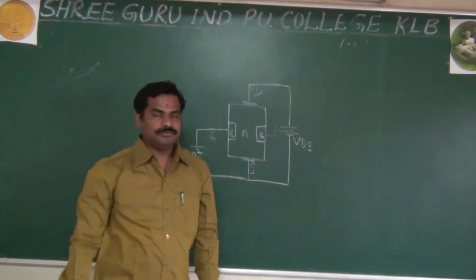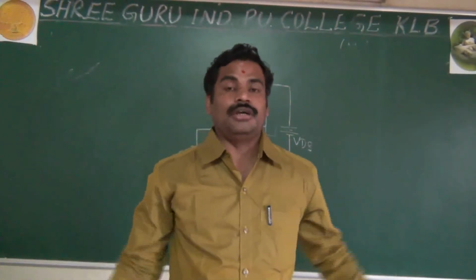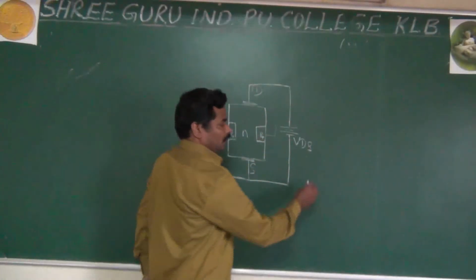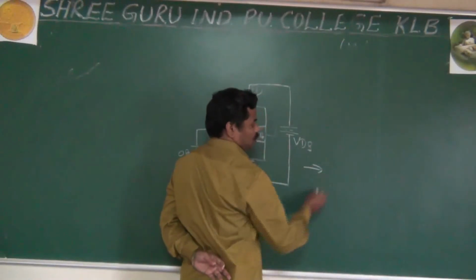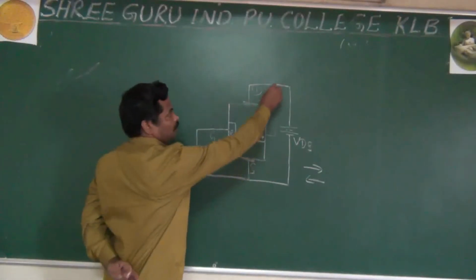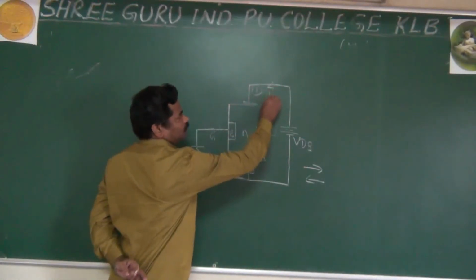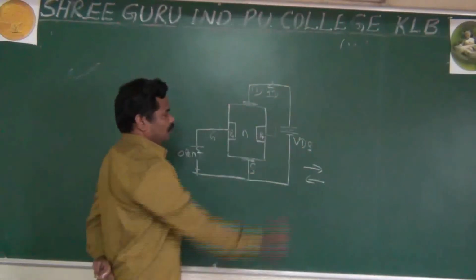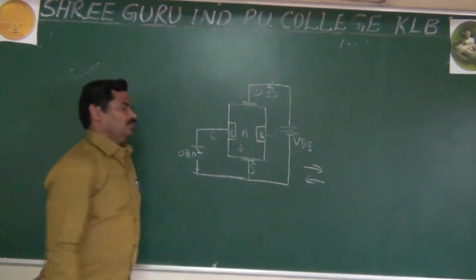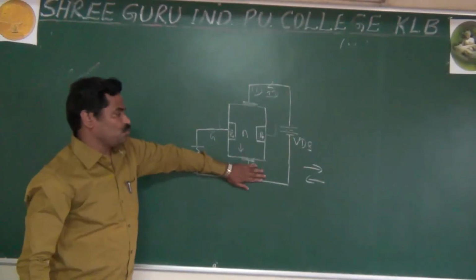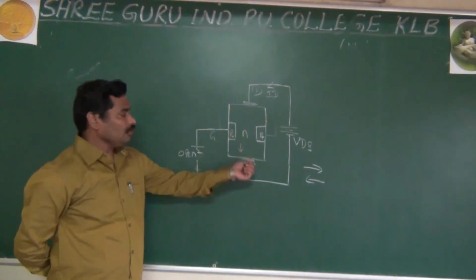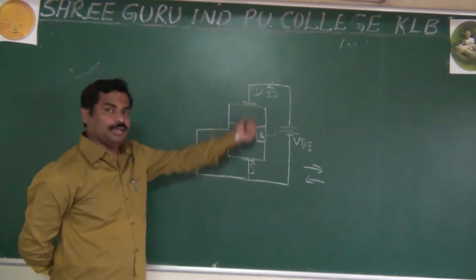And as we know already, the electron movement and conventional current are in opposite directions. If the electrons are moving like that, your conventional current is going in the opposite direction. It means now this is your ID, nothing but the drain current. It means electrons are moving from source to drain. At the same time, what happens? The current moves from the drain to source.